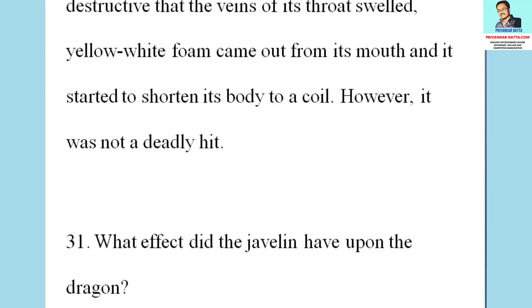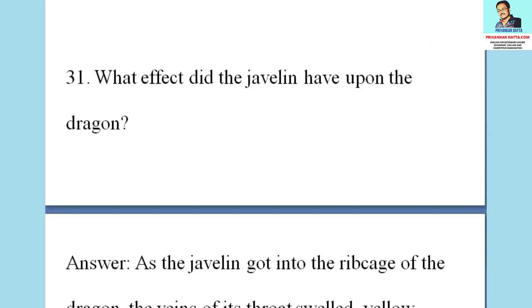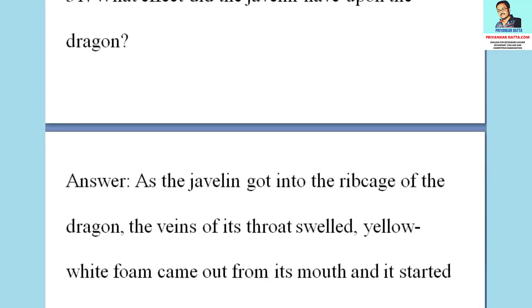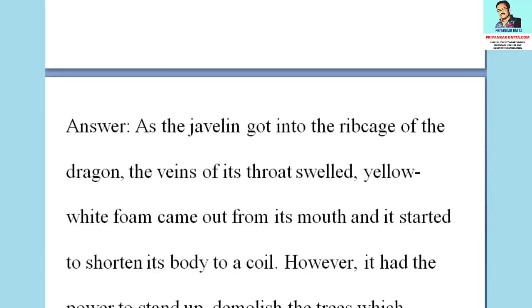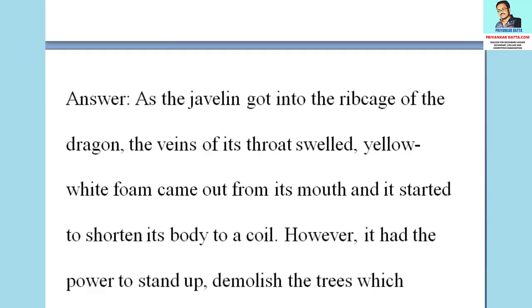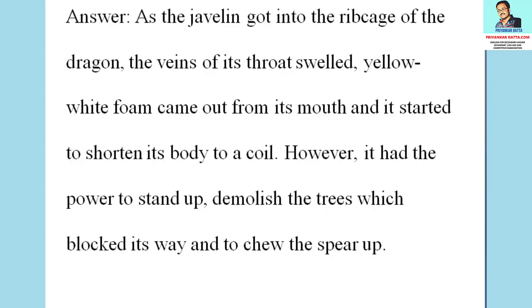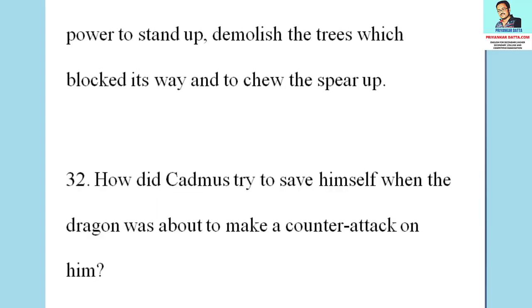The next question is, what effect did the javelin have upon the dragon? The answer to the question is, as the javelin got into the ribcage of the dragon, the veins of its throat swelled, yellow-white foam came out from its mouth, and it started to shorten its body to a coil. However, it had the power to stand up, demolish the trees which blocked its way, and to chew the spear up.